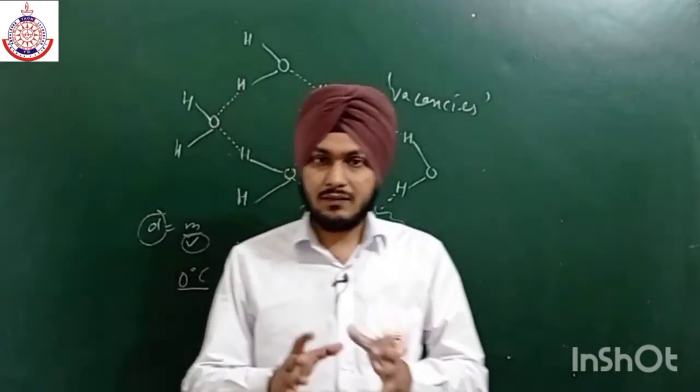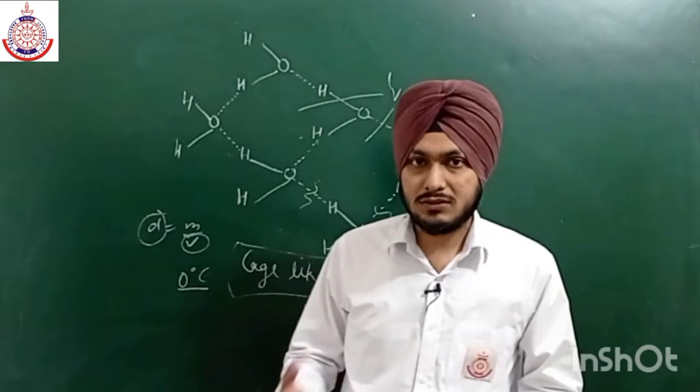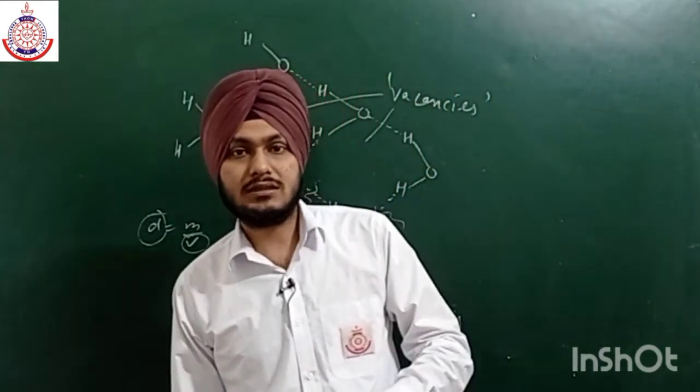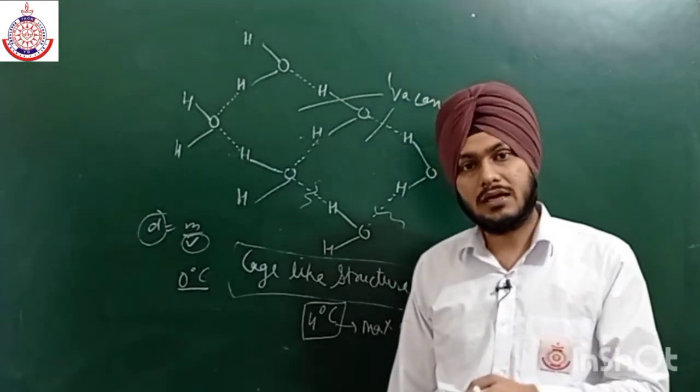As we all know, the liquid state has more volume as compared to solid, so the volume increase due to the state change overpowers the decrease in volume due to the hydrogen bonding.